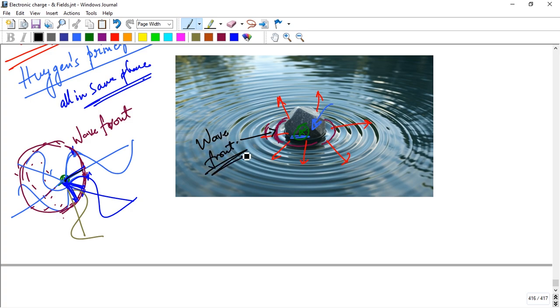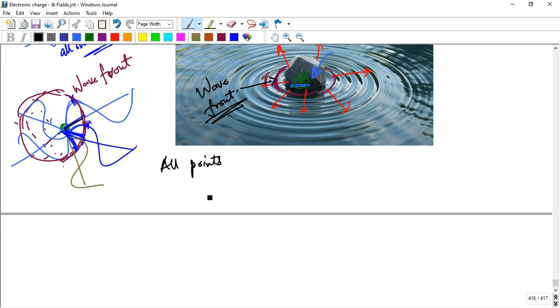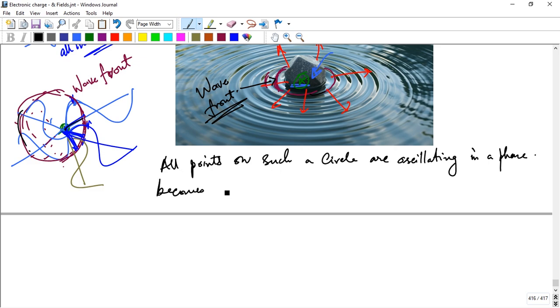Write the definition: points on such a circle are oscillating in the same phase, actually there is no phase difference, and they are at the same distance from the source.